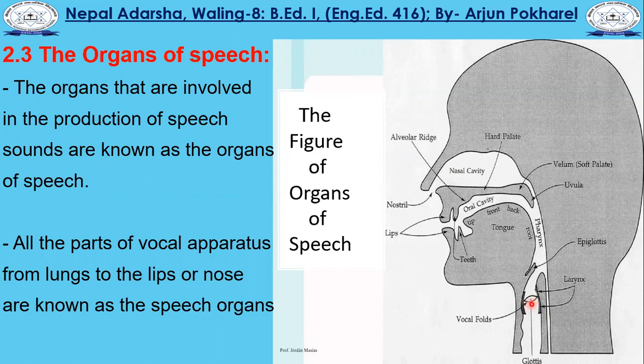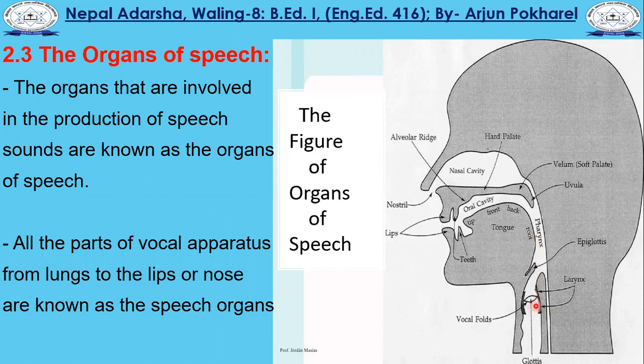Sometimes the glottis is open and sometimes the glottis is closed. From the glottis, the air goes out and the sounds are produced.